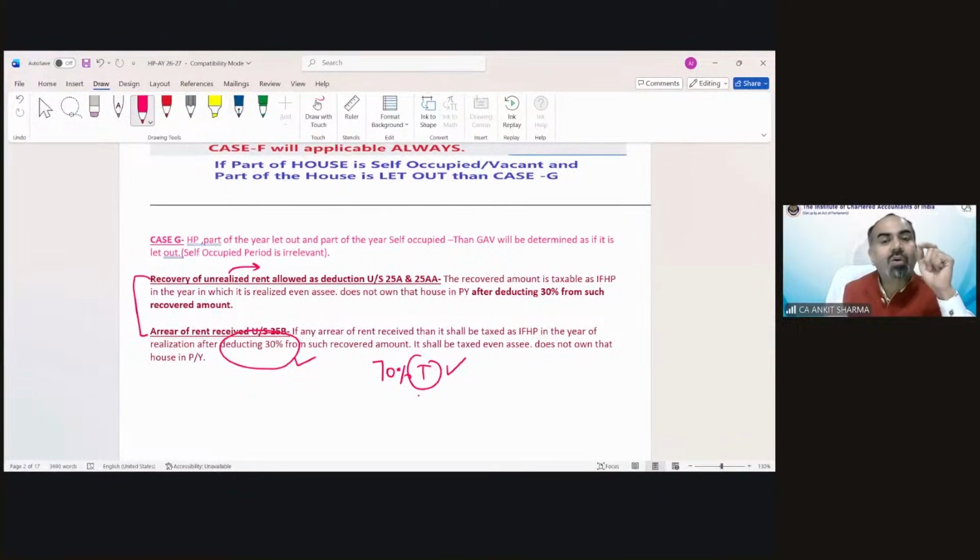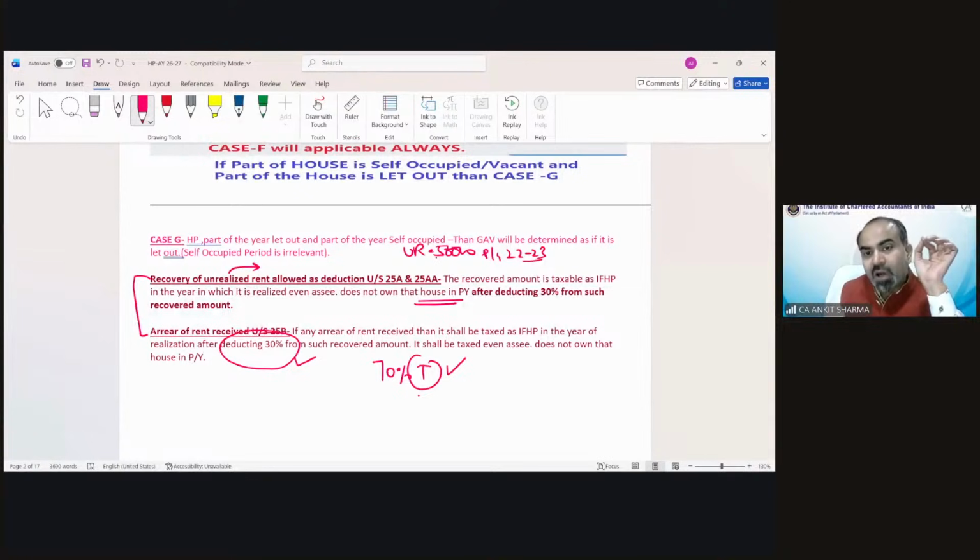In the same case, if there was any unrealized rent, like a bad debt write-off, we have claimed that unrealized rent from our actual rent received in the year of calculation. And after some years, in the current previous year, suppose there was unrealized rent of 50,000 for previous year 22-23. The treatment of this unrealized rent must have been done in previous year 22-23.